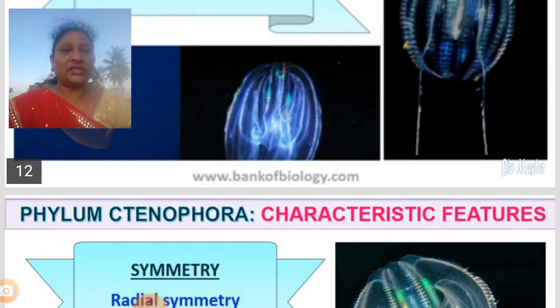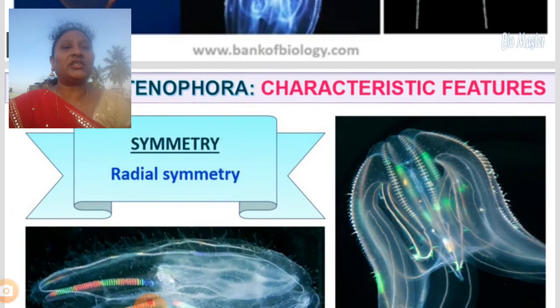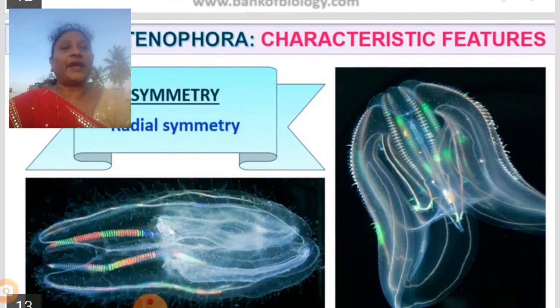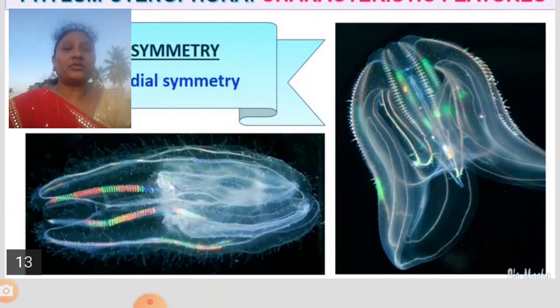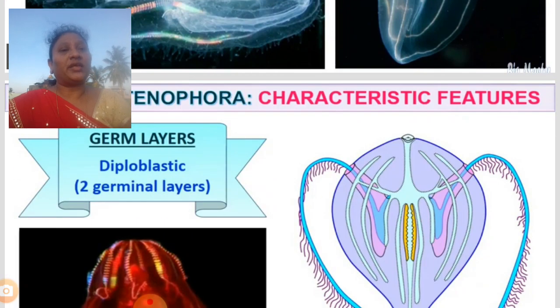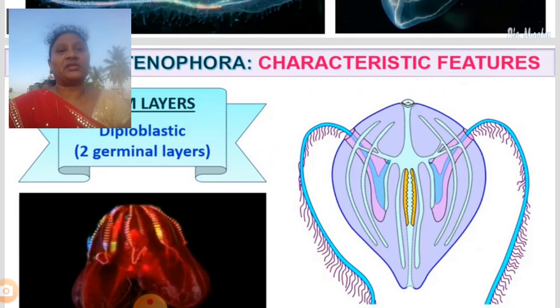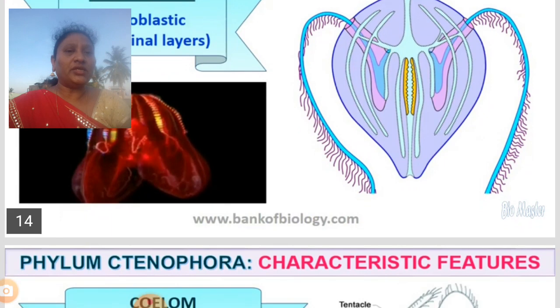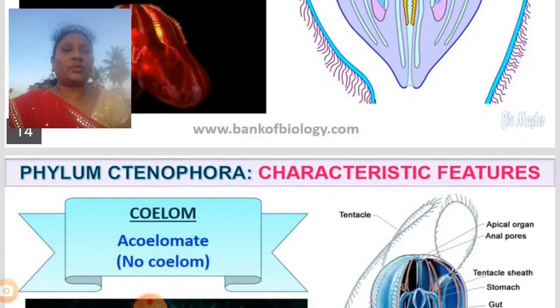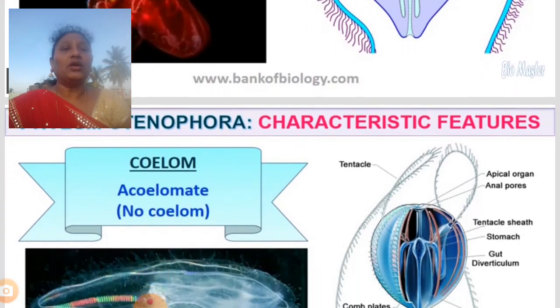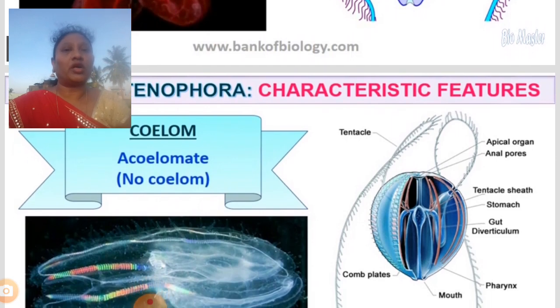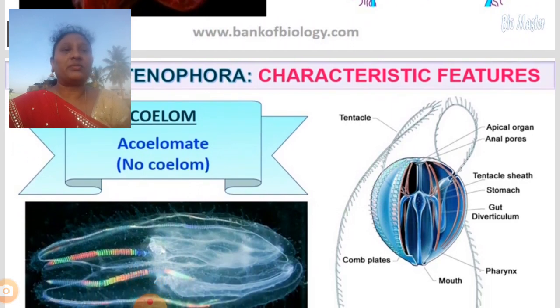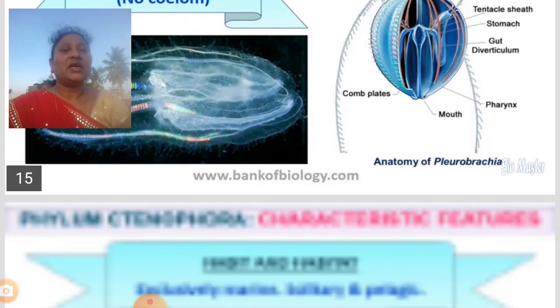So these are all the coelenterates. We can also call them Ctenophora. Radial symmetry means the body is circular. And the germinal layer: these are diploblastic animals. That means we can find ectoderm and endoderm. The body is covered by two layers, so they are called diploblastic animals. The coelom, what is a coelom? Body cavity. They are acoelomates. That means we cannot find any body cavity, that's why they are called acoelomates.